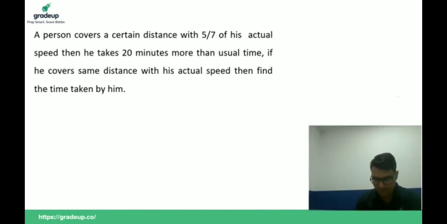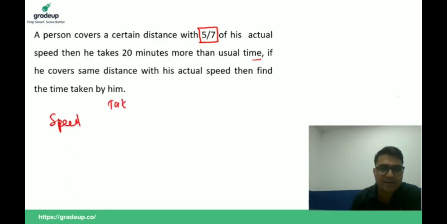Just listen. In this question, we have been given that a person covers a certain distance with 5/7 of his actual speed. Then he takes 20 minutes more than the usual time. Here I'm writing speed: this is taken speed and this is actual speed.